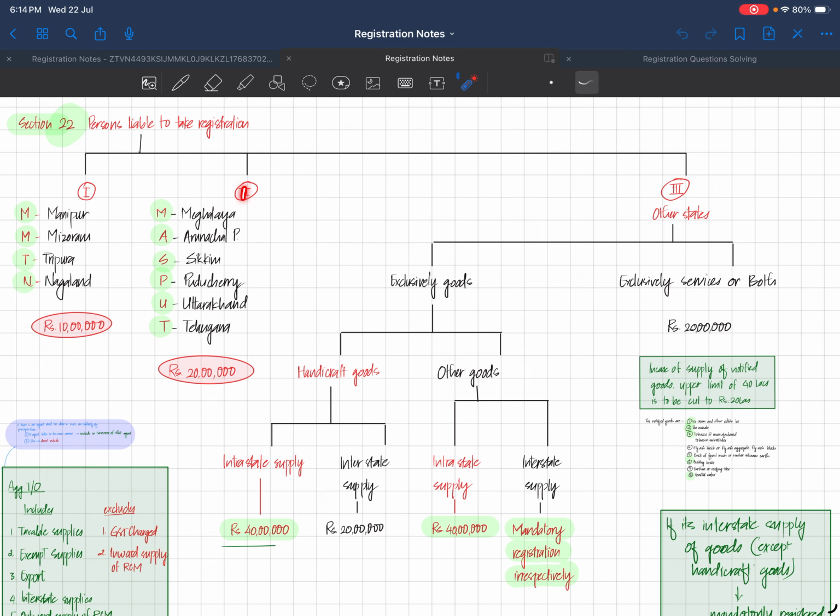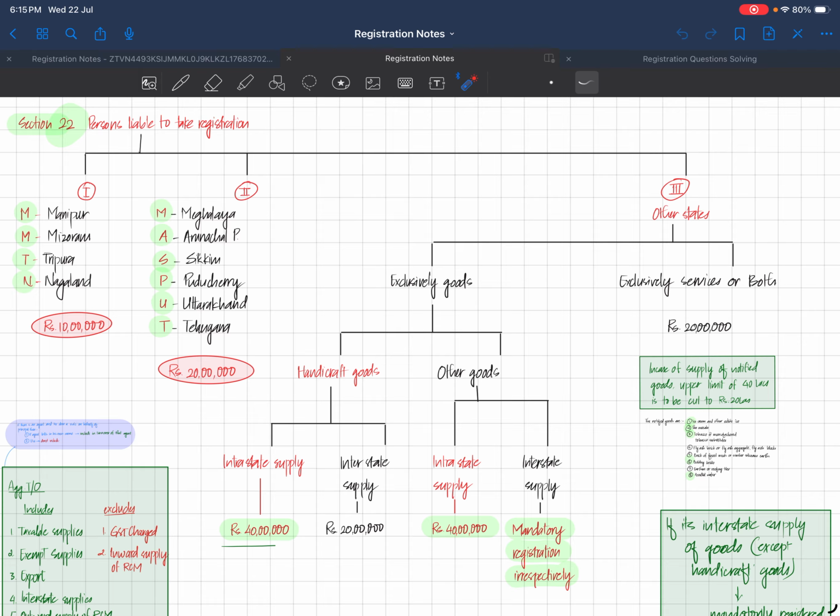The second category of special states is MASPUT. I'll acronymize it as MASPUT itself; you can call it SAMPUT or something like that. M stands for Meghalaya, A for Arunachal Pradesh, S for Sikkim, P for Puducherry, U for Uttarakhand, and T for Telangana. Here the limit extends to 20 lakhs.